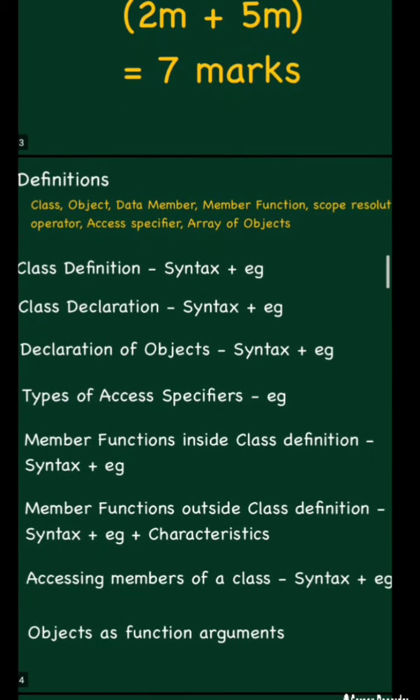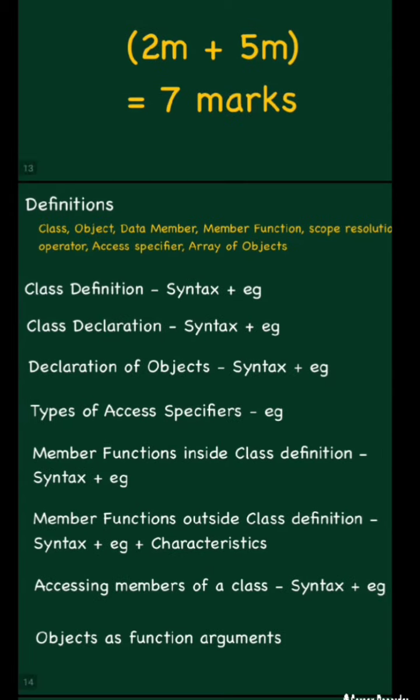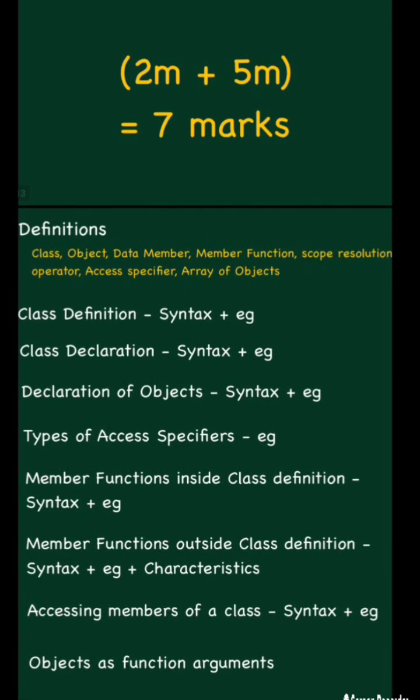How to access the members of a class? Here members of a class means data members or member functions. With the help of the dot or period operator we can access the members of a class. For that, what is the syntax? Object name dot member function or data member name along with semicolon. Then how can we use an object as a function argument? That is also very important for 2 or 5 marks question.